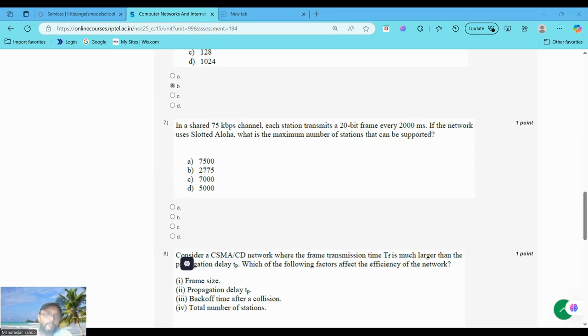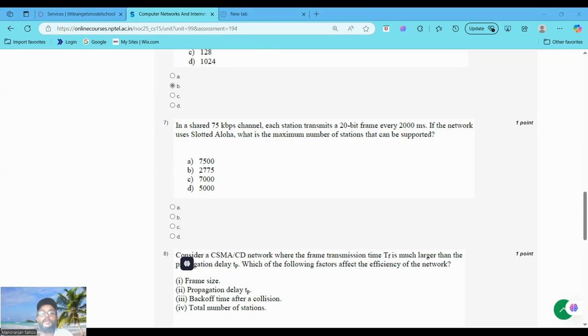Now come to step number 2. In slotted Aloha, the maximum channel utilization is 37% of the total capacity. So for the maximum supported stations, you know the formula: n equals 0.37 into channel bandwidth by transmission rate per second. So n equals 0.37 into 75,000, which is the bit rate of the channel, by 10.